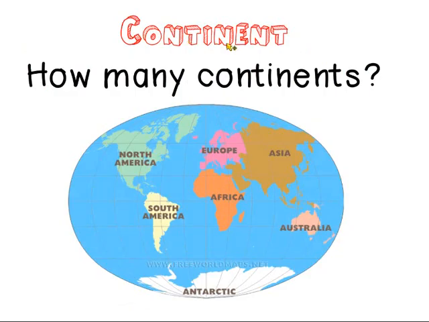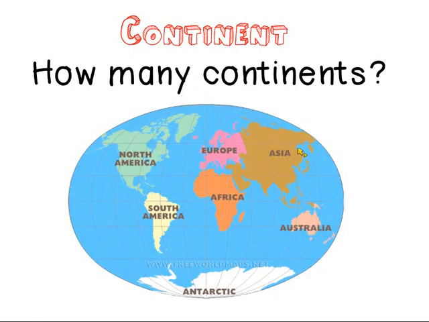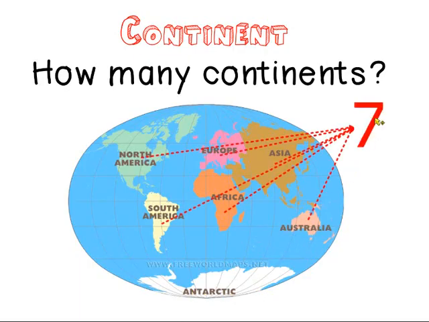Okay, so let's have a look again at the continents. How many continents are there on planet Earth? Well, let's count them. North America 1, South America 2, Europe 3, Africa 4, Asia 5, Australia 6, and Antarctica 7. In total, 7 continents. Excellent. Look, there are some big continents like Asia. Wow, look at this. This is really big. And then there are some other continents that are not so big, like Australia.